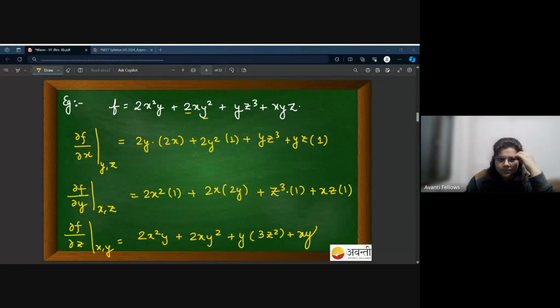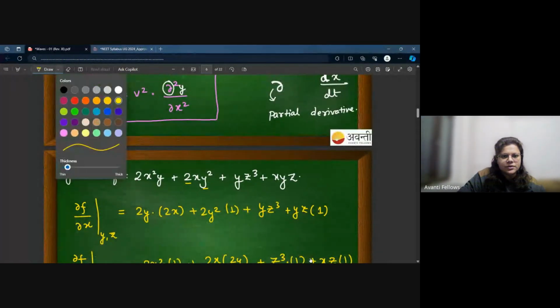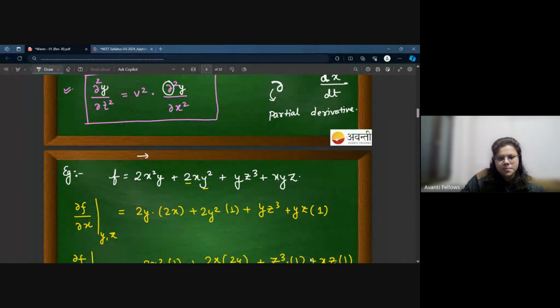Cool, cool, yes. So this is what partial derivative is. Okay? Similarly, here I will write, this is the extra slide where we understand what partial derivative is.